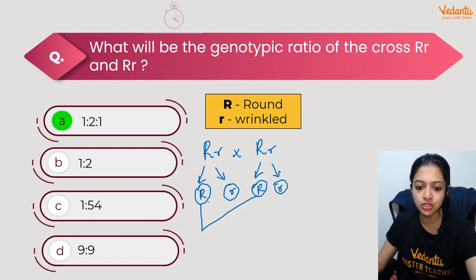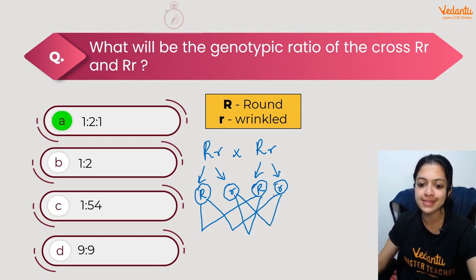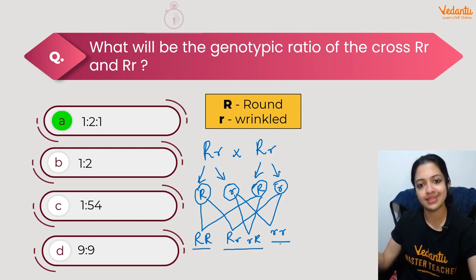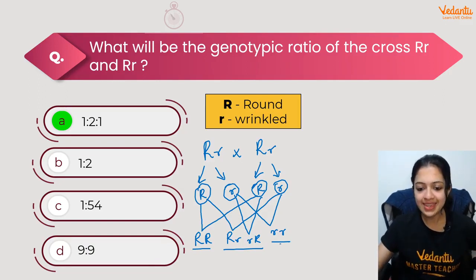So this combination, there would be this combination, we would have this combination as well as this, which means it's going to be RR, Rr, Rr, and rr. So genotypically, it's going to be 1:2:1. That becomes our answer, right?